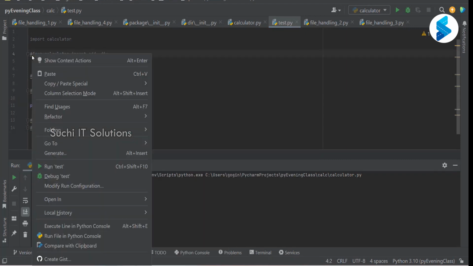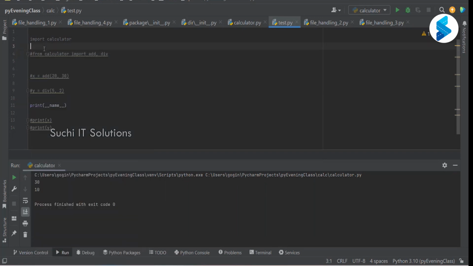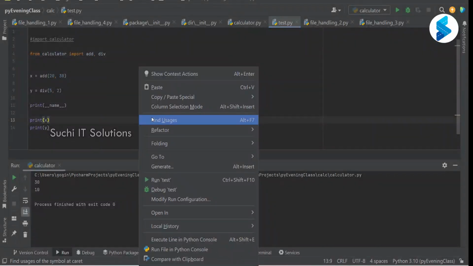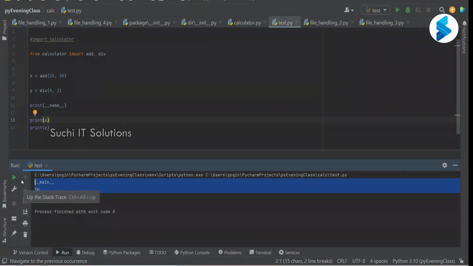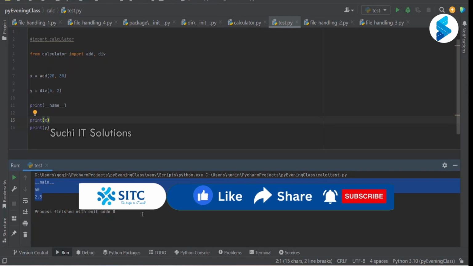Let me just uncomment this. Now what happens if I execute this file? Is it giving the output from calculator.py? No, sir. It is just giving the print statement that is there in test.py. Why is it not giving any output from calculator.py?